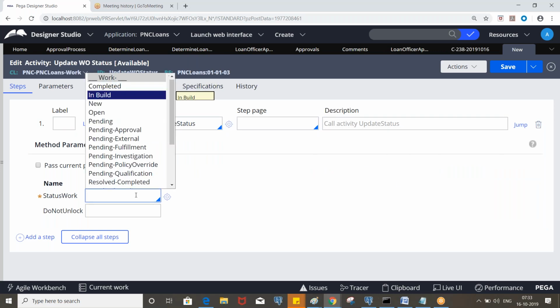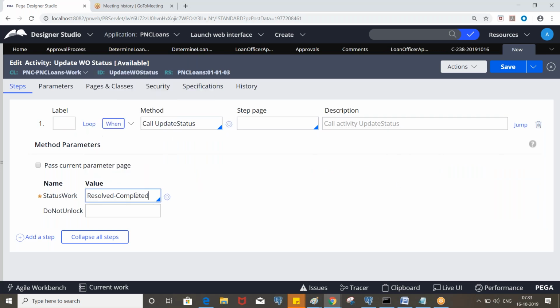And this is resolve complete. So after completing this, if you do not want to unlock, don't unlock. Still, the lock will be available on that. Unlock the work object after updating the status. So we don't need to put that. We don't need to release the lock from the object. Okay.